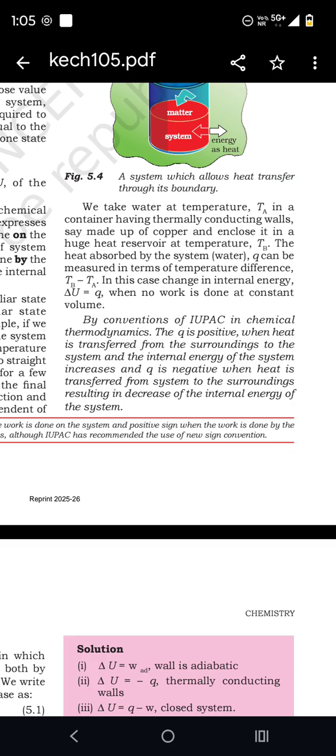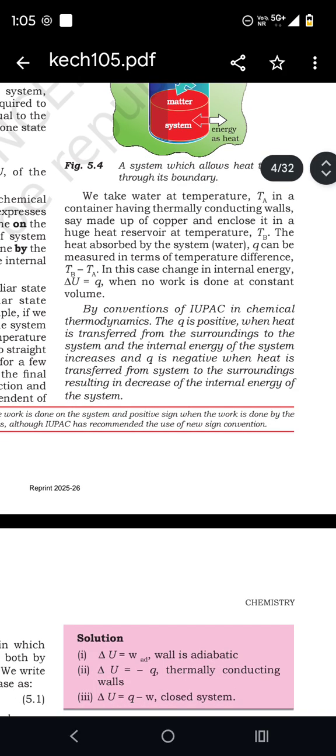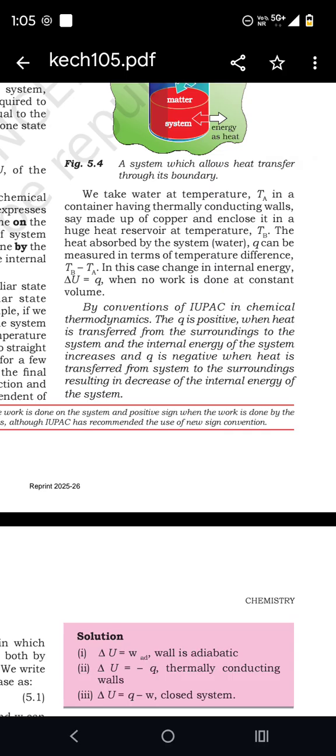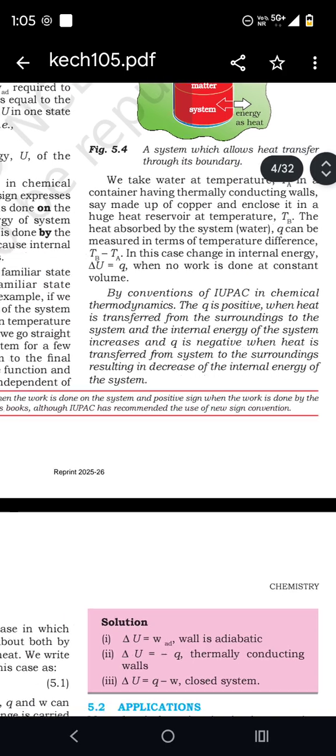By convention of IUPAC in chemical thermodynamics, Q is positive when heat is transferred from the surroundings to the system and the internal energy of the system is increasing, and Q is negative when heat is transferred from the system to the surroundings, resulting in a decrease of the internal energy of the system.